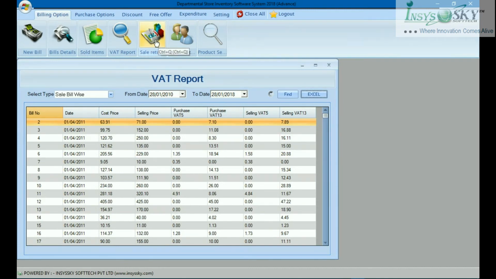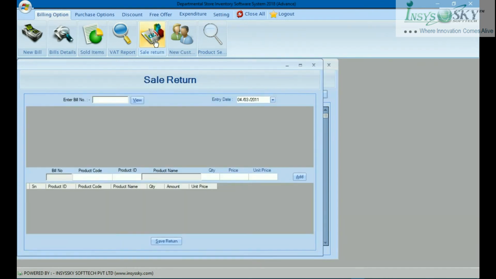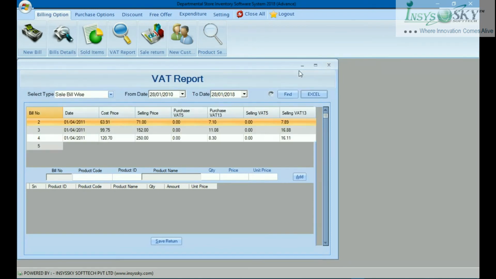This part is sale return. If one customer purchased something and wants to return it and you want to take it back, you can do it easily by his bill number, date, and what product, everything. You return it and give back the money to him. It will all be done in the billing part without your manual intervention.